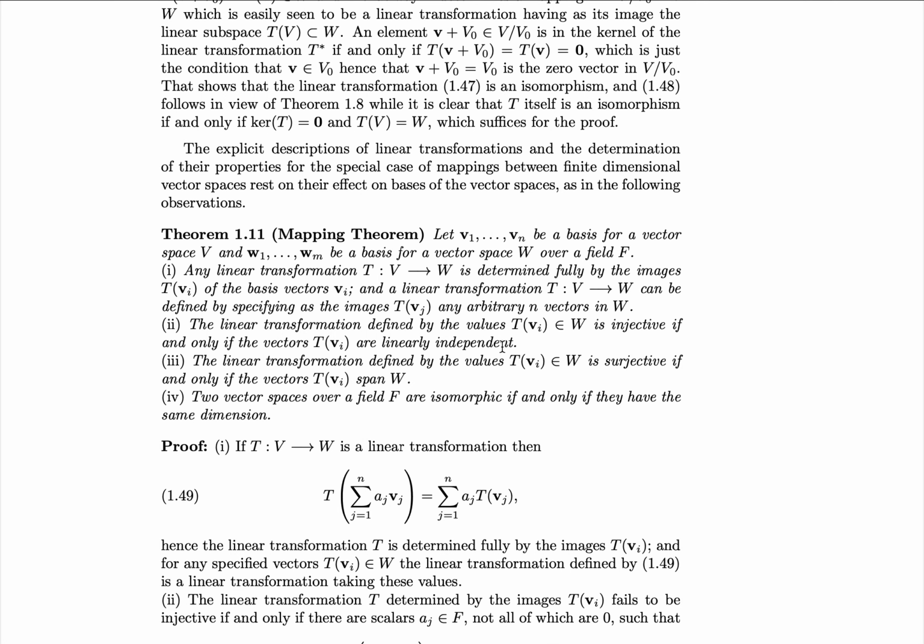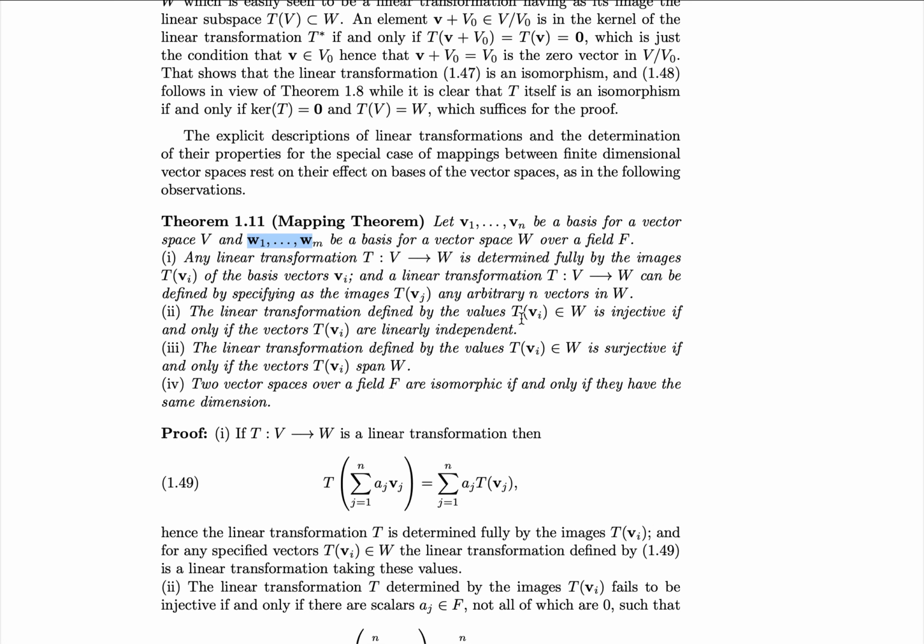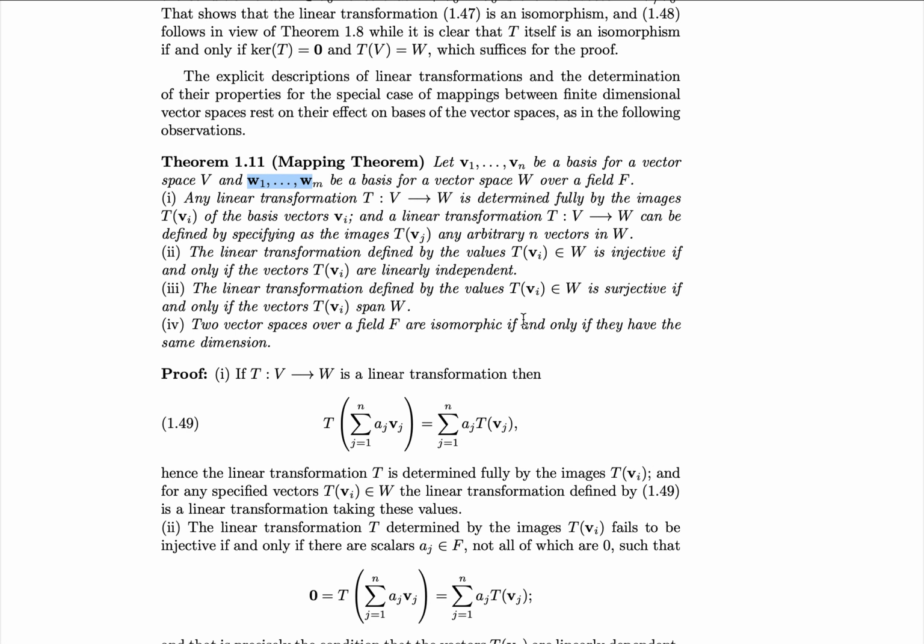So let's prove some facts about this. Theorem 1.11 is the mapping theorem, which says let v1 to vn be a basis of vector space V, and w1 to wn be a basis for vector space W, each over their own respective fields. And we say any linear transformation T from V to W is determined fully by the images T of vi of the basis vectors, and a linear transformation T from V to W can be defined by specifying as the images T of vj any arbitrary n vectors in W.